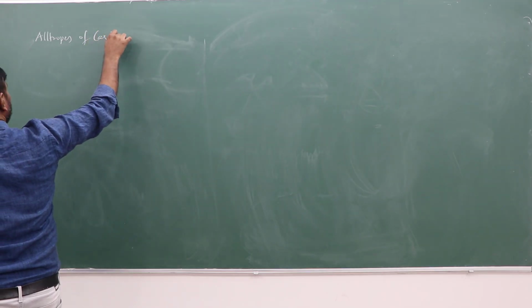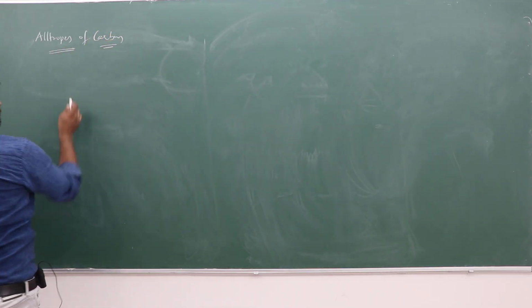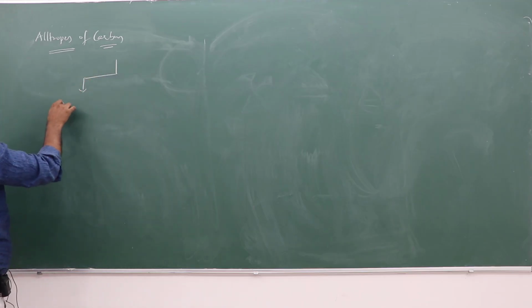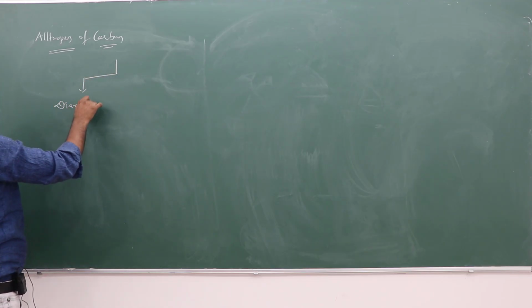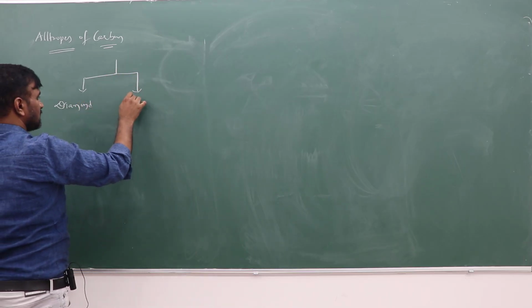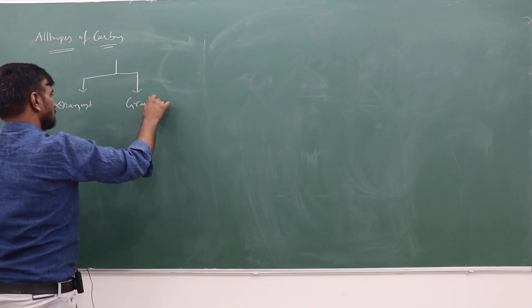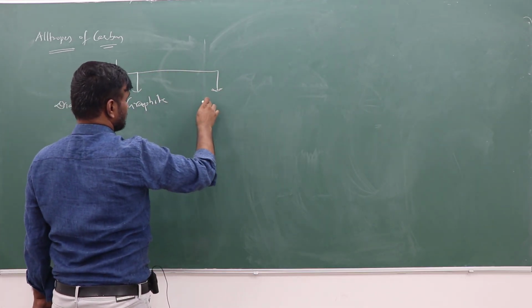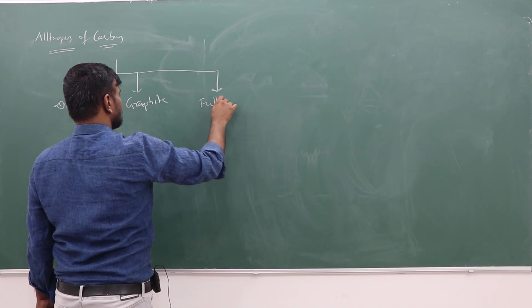The allotropes of carbon. While we can see this, diamond. Another one, which is graphite, will be taken. Another one, which has aromaticity, can be decided by the fullerenes.